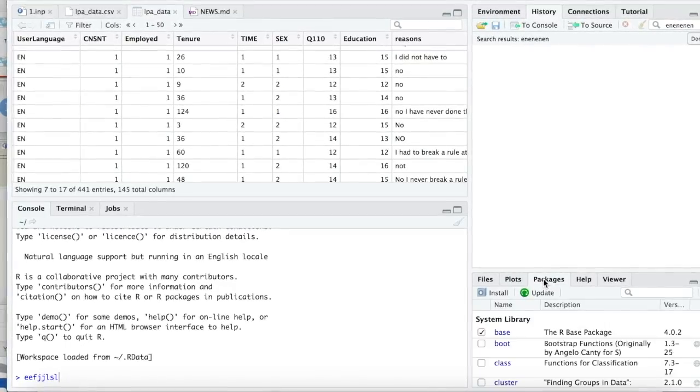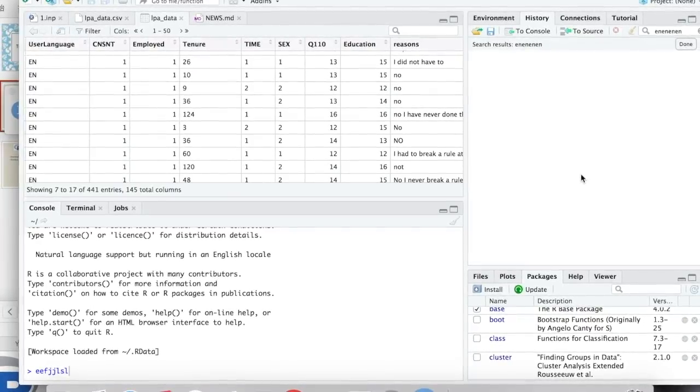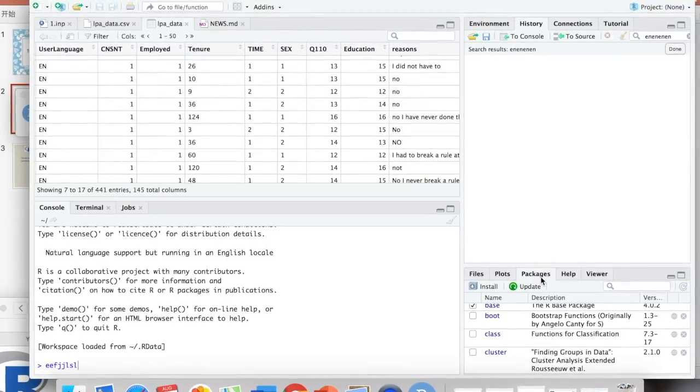For the packages, sometimes if we do some special analysis like ANOVA or regression, we need to download some packages from here.